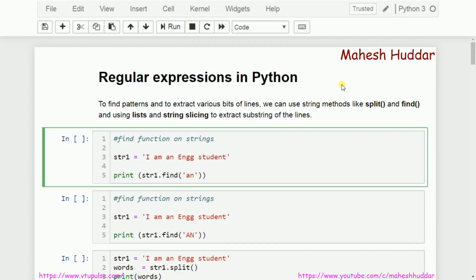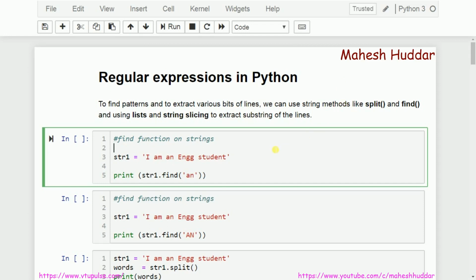In this video, I will discuss regular expressions in Python. The main objective of this video is to understand why regular expressions are necessary, how to write regular expressions, and how to use regular expressions in Python. To understand why regular expressions are necessary, take some simple examples.